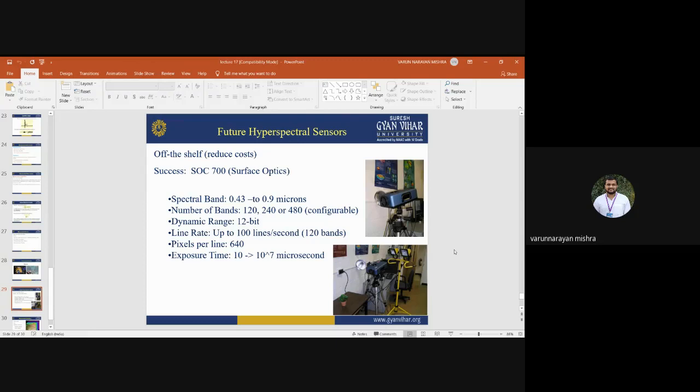So here you see the figure. This is the sensor mounted on a ground-based platform, and it will be used to collect the spectral response of any object. Here you see a lab photograph.